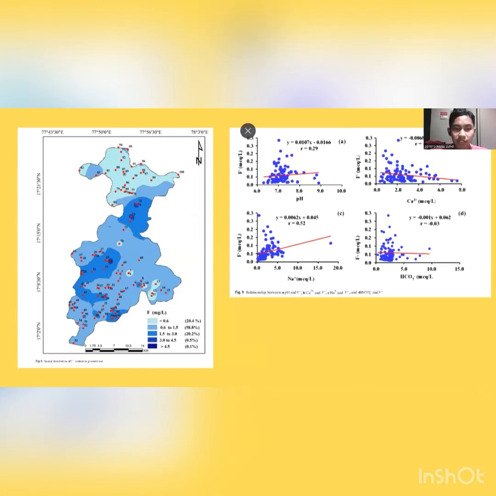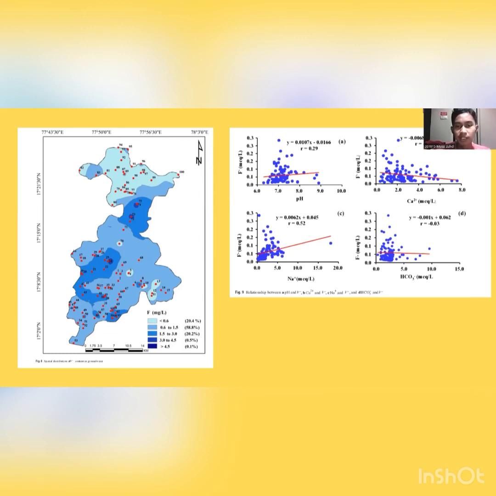is the fluoride ion. The fluoride safety level, which is less than 0.6 milligrams per liter, covers only about 20.4% of the area. That area is in safe limits, while the rest, almost 4/5 of the area, exceeded the safety limit, with the highest being 0.6 to 1.5, which is less severe.